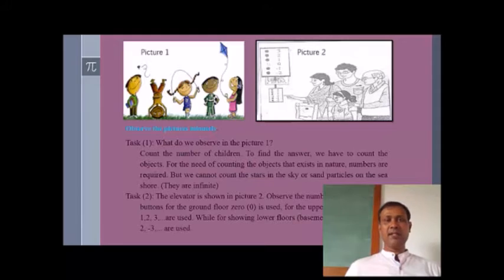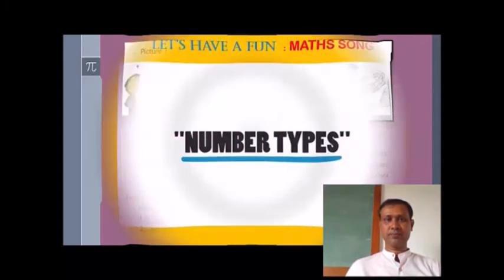Task 2. The elevator is shown in picture 2. Observe the numbers close to its button. For the ground floor, 0 is used. For the upper floors, the numbers 1, 2, 3 are used. And for showing lower floors, the basement, the numbers -1, -2, -3 are used.